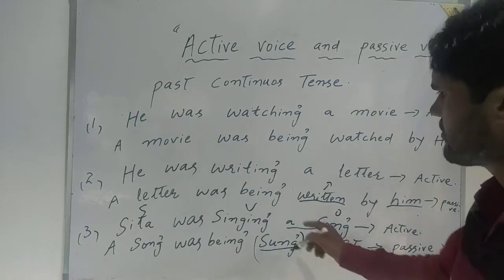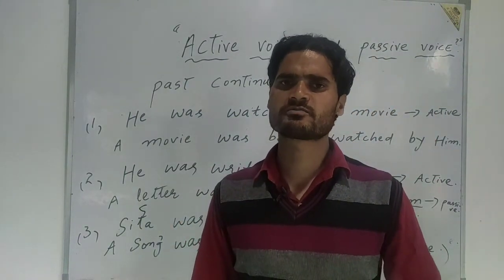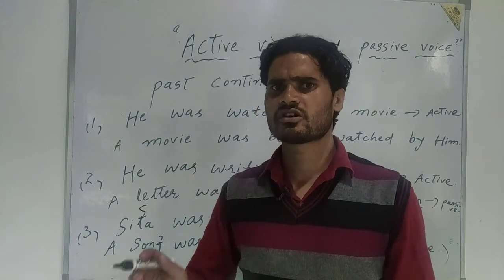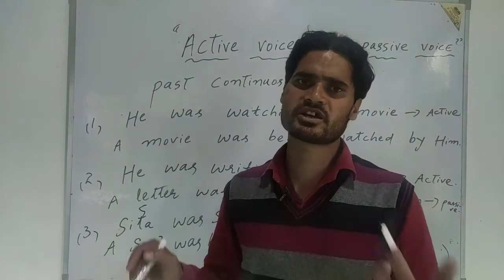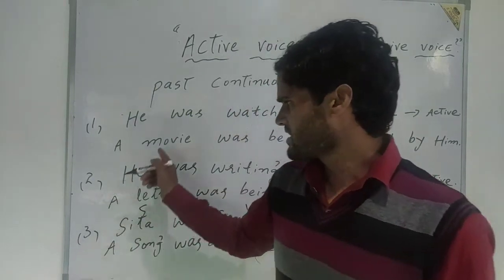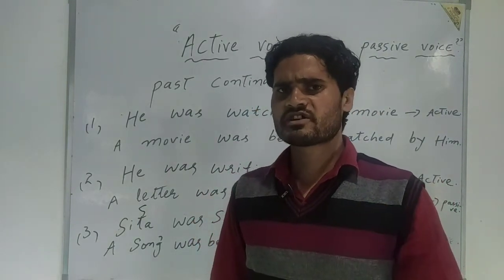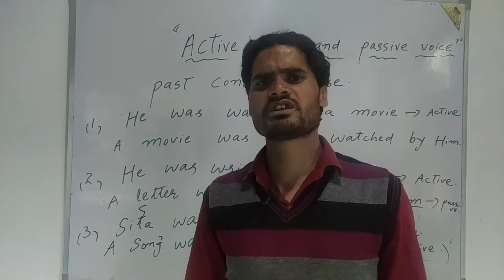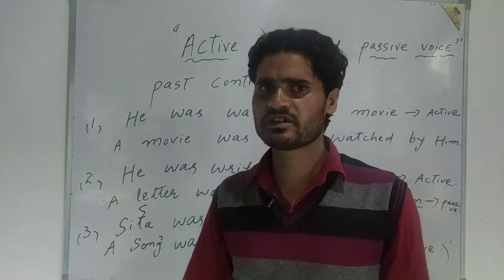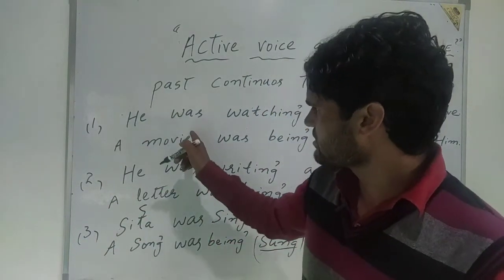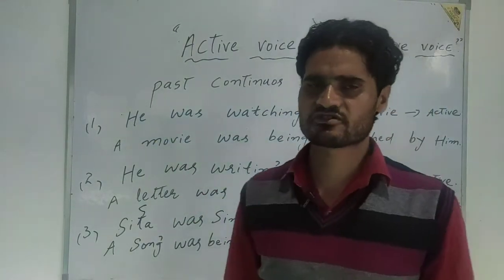It is the passive. However, these 3 examples were just the models, just the paragons to enable you to understand all sorts of sentences in terms of the transformation into the passive ones. On the basis of these 3 sentences, your understanding must be clear. On that basis, you will be able to create and build millions of sentences according to the rule provided by me in this video. However, you have to remember these transformational rules in the context of past continuous tense.